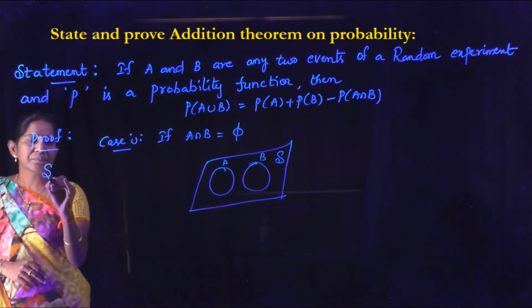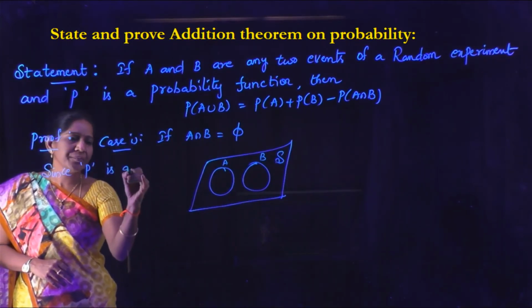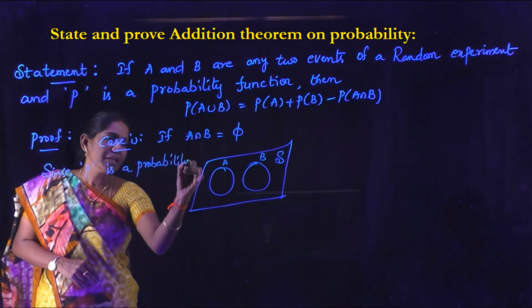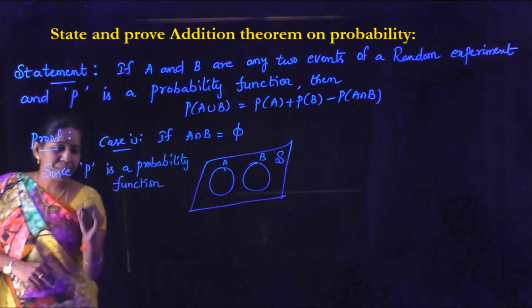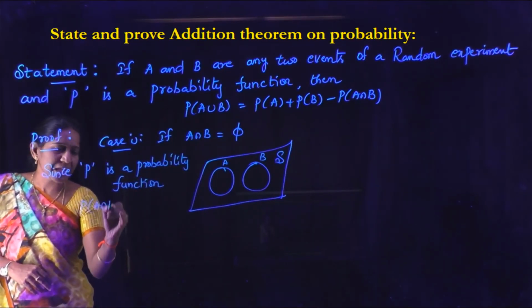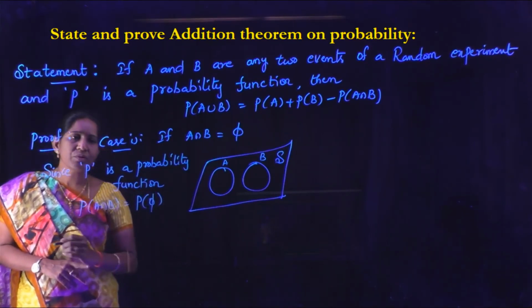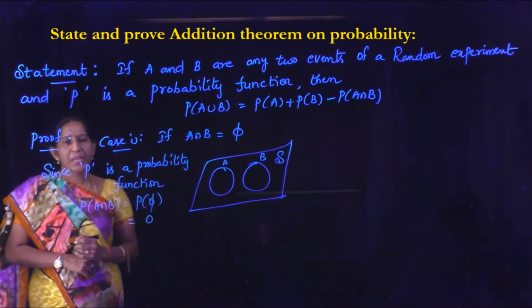Since P is a probability function, P of A intersection B equals P of pi. We already know the value of P of pi is 0.